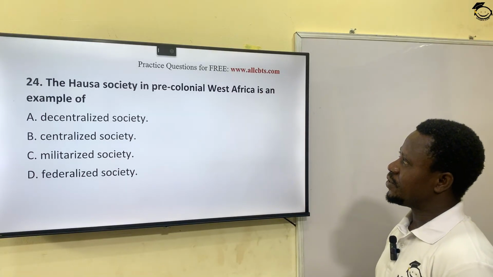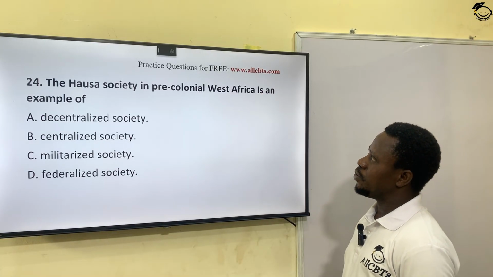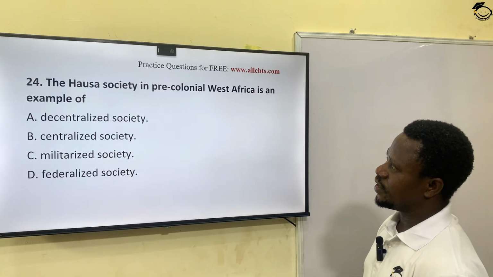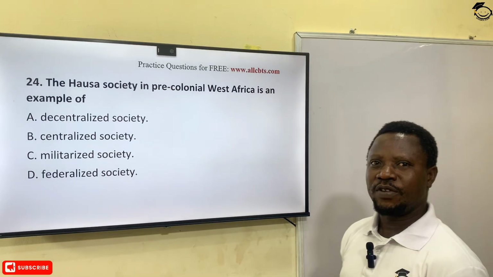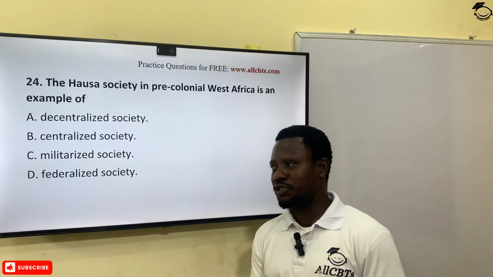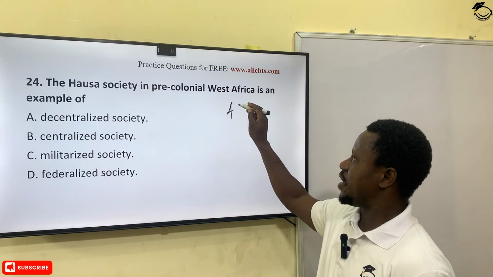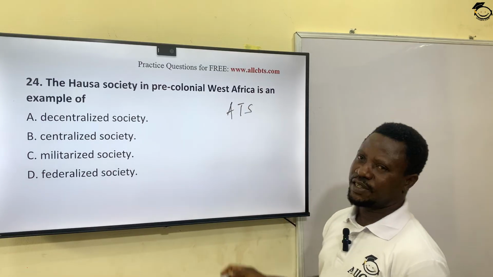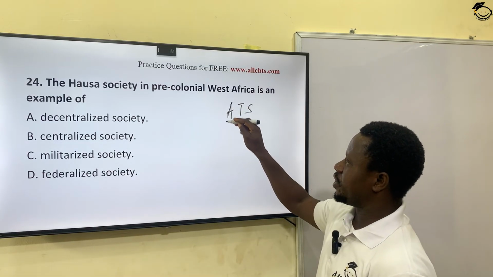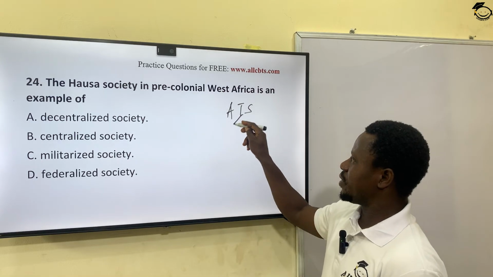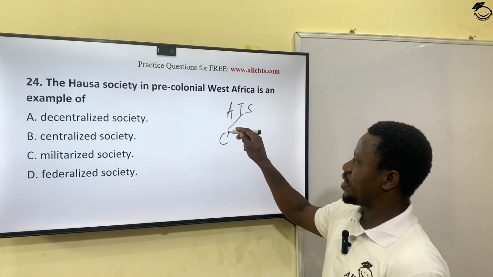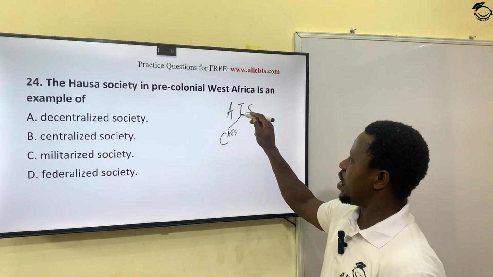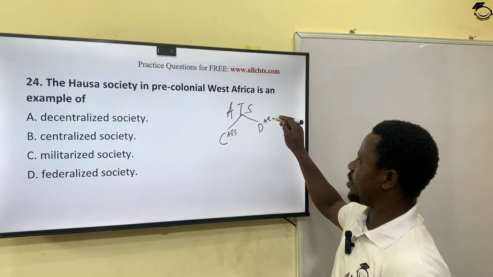The Hausa society in pre-colonial West Africa is an example of, if you have a little understanding of pre-colonial administration, that's what they call ATS, African Traditional System. Under this African Traditional System, it was classified into two: centralized African Traditional System, and decentralized African Traditional System.